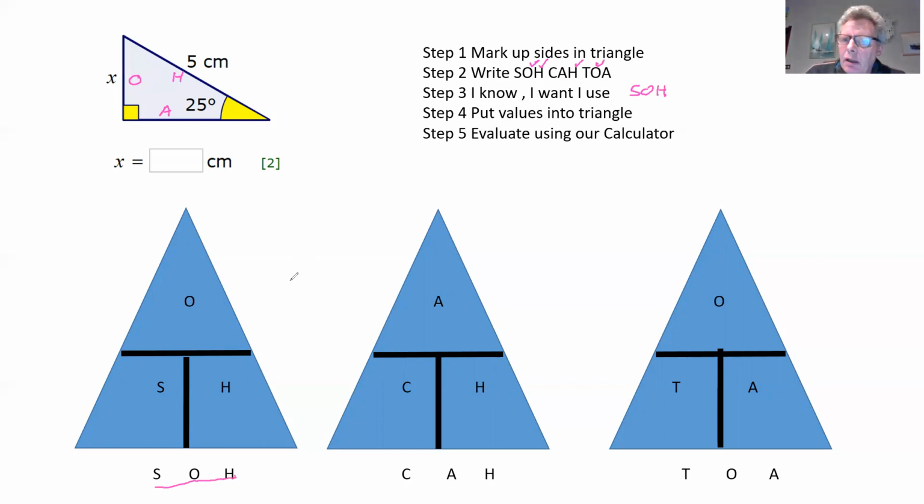So now, having worked out which triangle we're going to use, I put the values into the triangle. Because it's 25 degrees here, we're going to put sine 25 in there. H is 5, so I'm going to put a 5 in there, and that's X. Now, with a magic triangle, to work out the one at the top, we do a multiply. So all you've got to do on your calculator is do sine 25 times 5, which will equal 2.11.